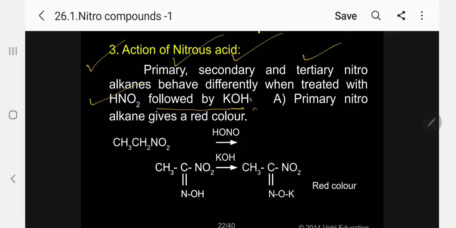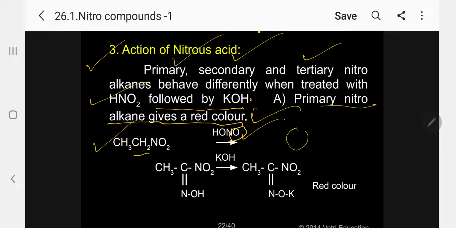A primary nitroalkane gives a red color. Kindly follow. This we have used as a test. For example, nitroethane with nitrous acid. Whenever you take a primary, there is a CH2 group at the alpha carbon,